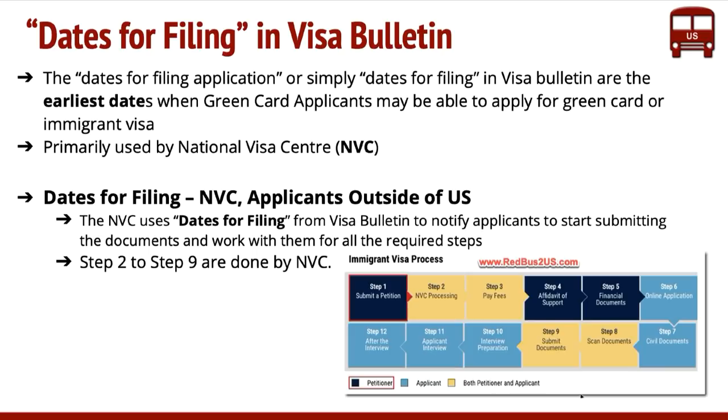So getting affidavit of support, financial documents, completing the online application, scanning, submitting, all of these things, right? These usually take time. All of these are handled by the National Visa Center, and these steps are carried out by applicants outside of the US, and this is where these dates are used. And once an application is complete with all the documents, it is classified as something called documentarily complete. It's technical jargon, but all it says is that it's complete.